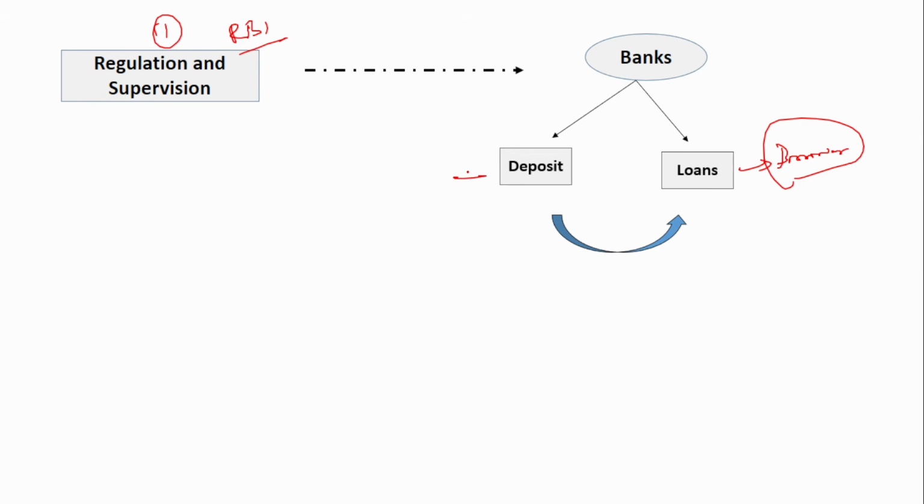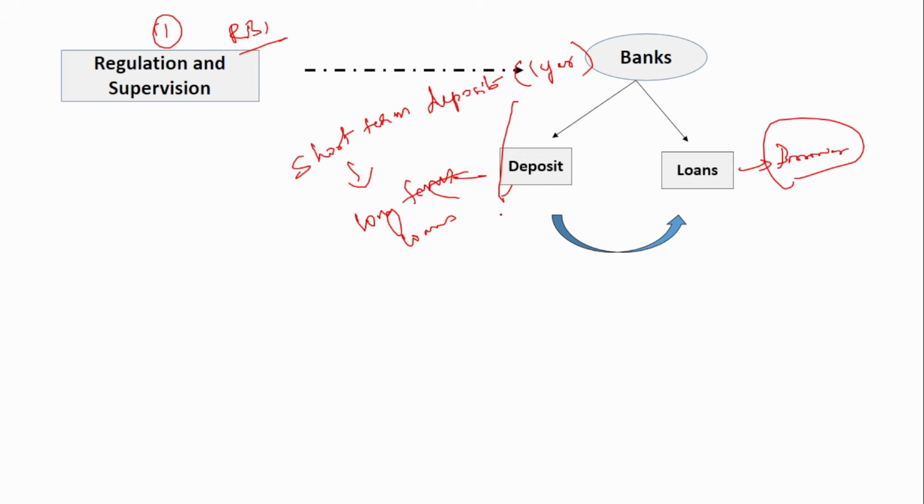During this time, what happens is that there might be times where the banks may use short-term deposits to provide long-term loans. Say suppose there is a deposit which matures in 1 year. Using that money, they might provide a 5-year tenure loan.